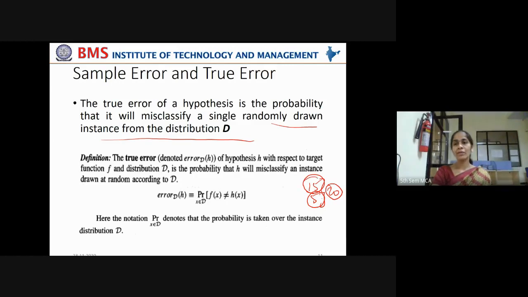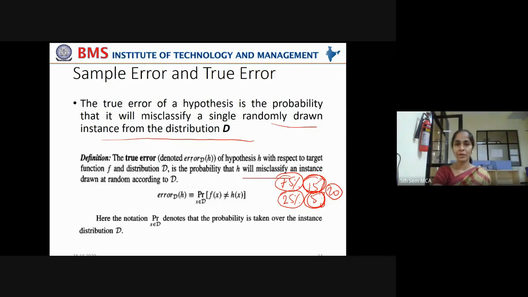Out of that, 15 data points it predicted correctly and 5 it predicted wrong. Now we say that the true error of that particular model is 25% because it is showing only 75% accuracy. Got it? Now you understand the definition.